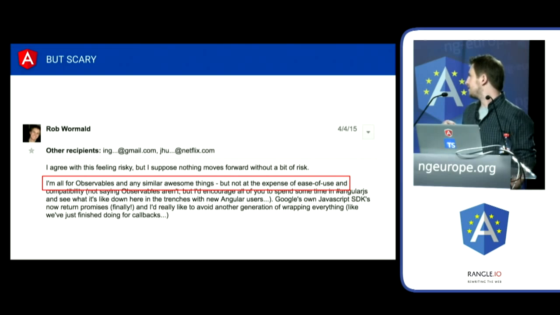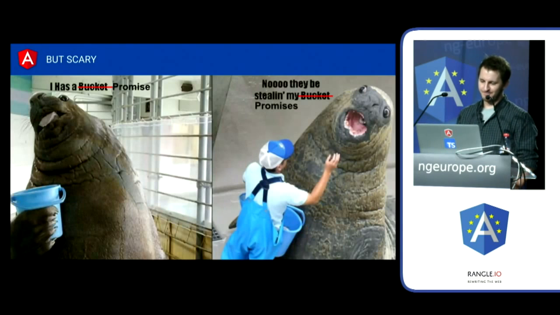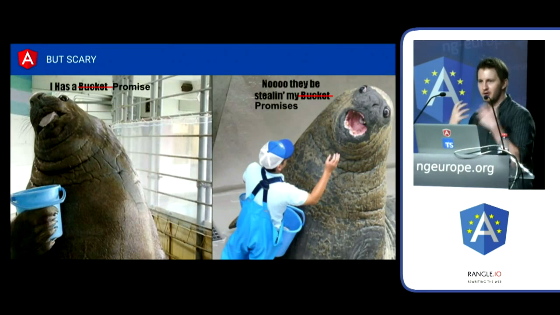This was kind of my primary thing here, right, is that I think observables are really interesting, I think they're really pretty awesome, but I don't want to make it harder for users. Everybody who was using Angular 1 had just finished really figuring out how promises worked if you're new to JavaScript, right? This is more or less how I felt: I'd just gotten promises, I just understood them, and now they were taking them away.